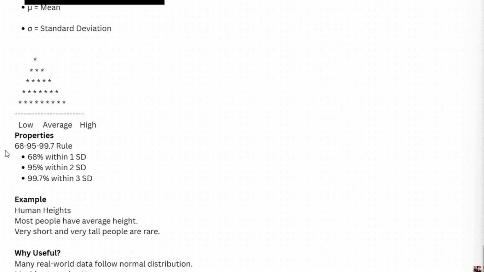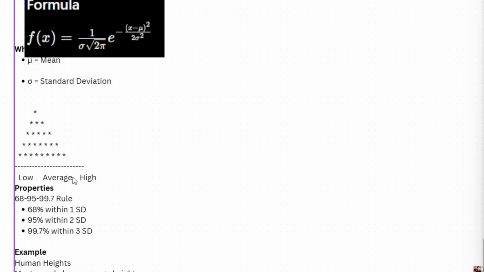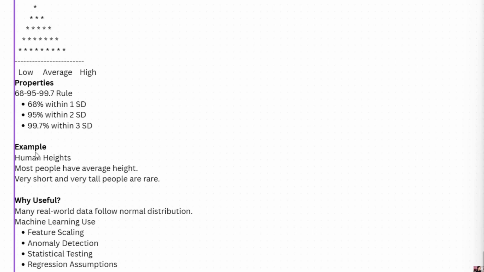So these are the properties of a normal distribution. We talked about the shape of the distribution, where it is useful, and the formula. Here mu is the mean and sigma is the standard deviation. We understood the shape, and we also talked about its properties. Then I will explain examples now.